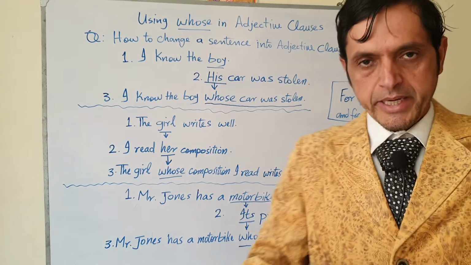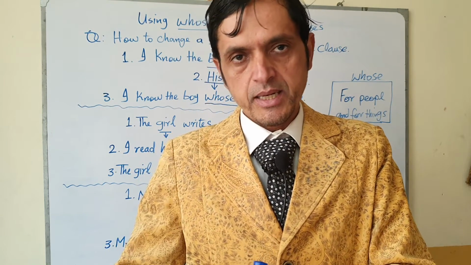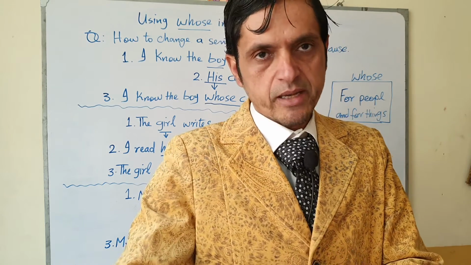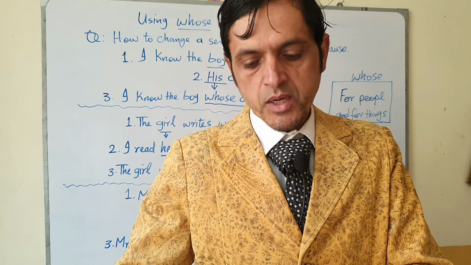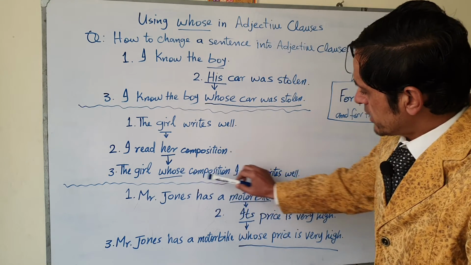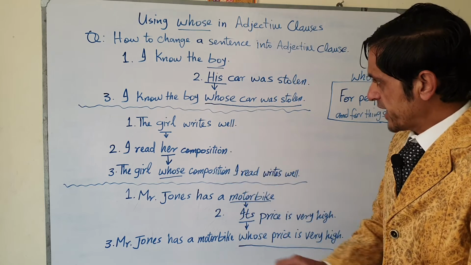So the summary, whose can be used for people and for things, and we can make an adjective clause using whose, and whose will be taken in the beginning of an adjective clause with its noun.